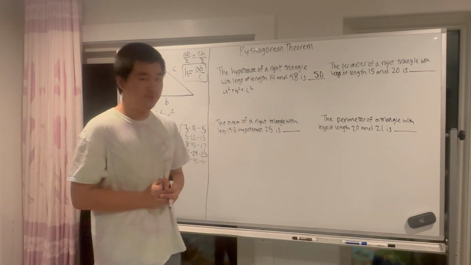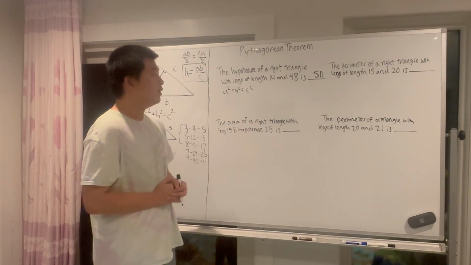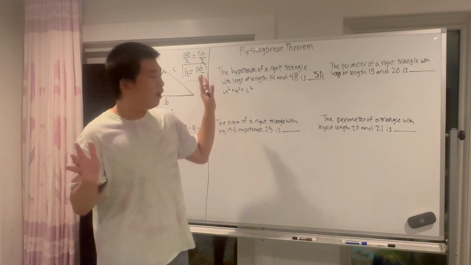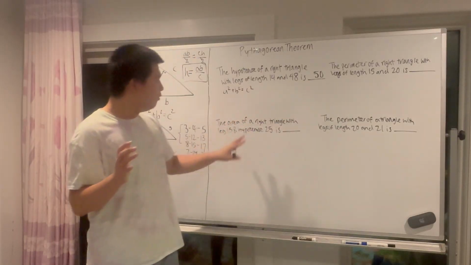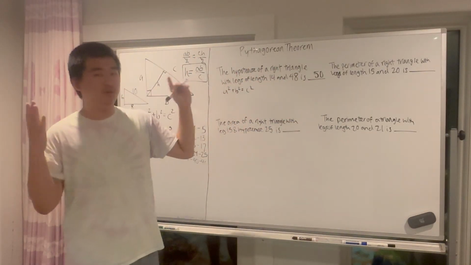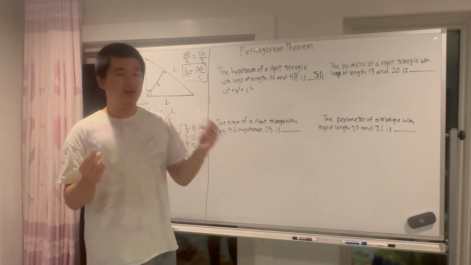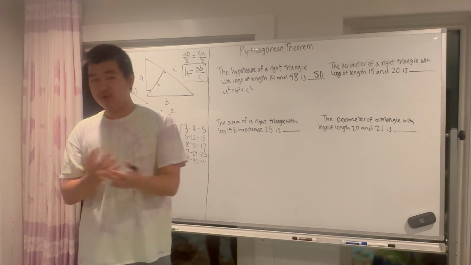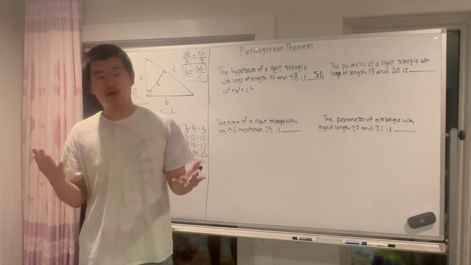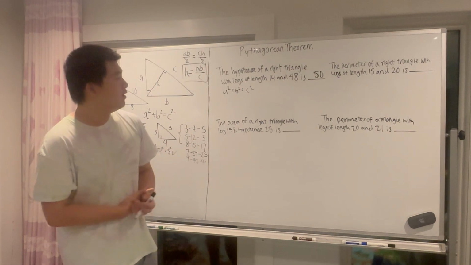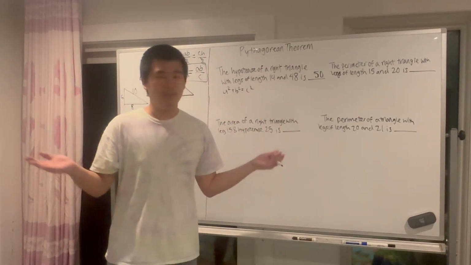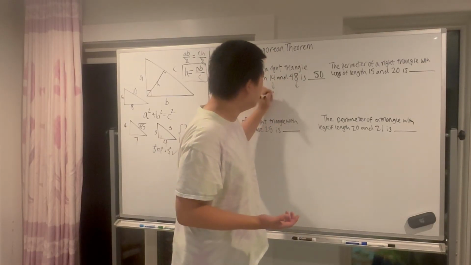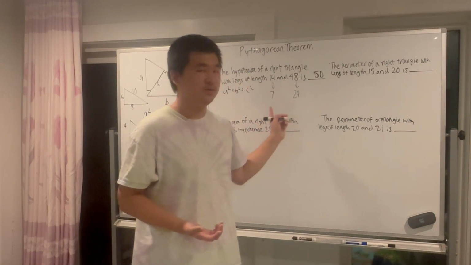Because the intended way of doing this is noticing the ratio between these side lengths. And this is the critical thing with almost all of these problems. The critical thing is noticing ratios, because number sense would like to trick you into thinking that you have new right triangles that you've never seen before, when in fact they are just scaled up versions of the ones we already know. For example, notice this, 14 and 48. Both of these numbers are divisible by 2. So actually their ratio would be 7 to 24. The legs are 7 and 24.